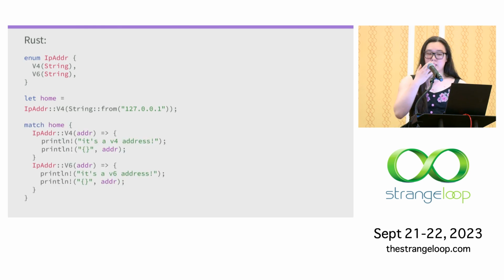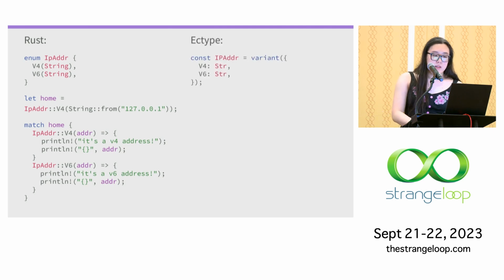And then you can pattern match against that instance. The match statement will allow you to unpack the value that's inside of this sum type instance. And then it will also check to make sure that you've covered all of the tags so that your match is exhaustive. And so in Ectype, variants use a similar syntax. We have an object where the keys are the tags and the values are the types. And then you construct them using of.